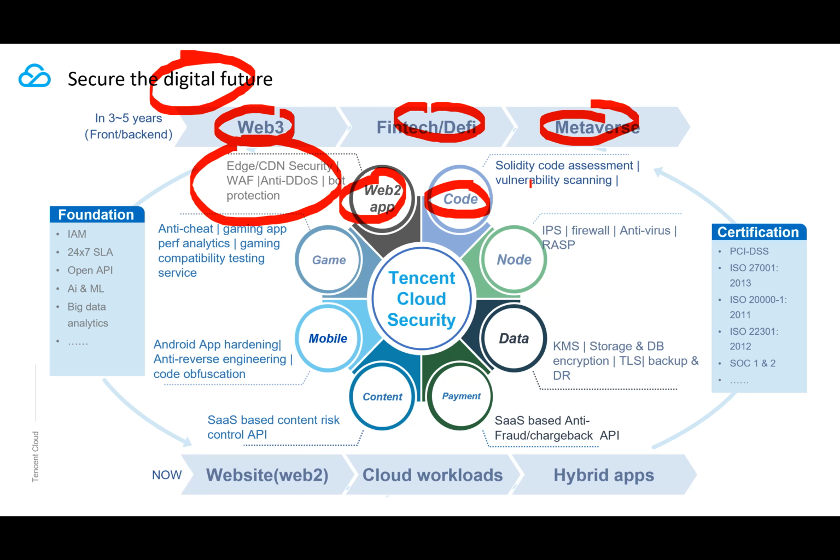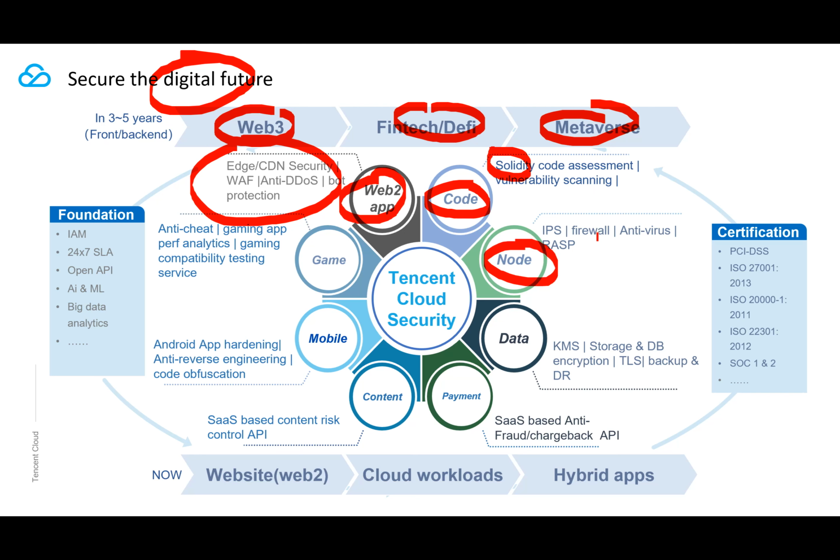Talking about the back end of the Web3 application, from the code level we have to make sure it's highly secure, so we need to do VM and PT, vulnerability scanning and also penetration testing. As you know, Solidity is one of the most popular programming languages for writing smart contracts. A smart contract is an application running on top of a decentralized blockchain network. So Tencent offers a Solidity code assessment tool that allows you to find vulnerabilities and loopholes inside your code base.